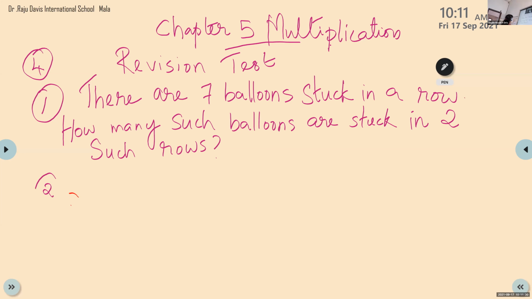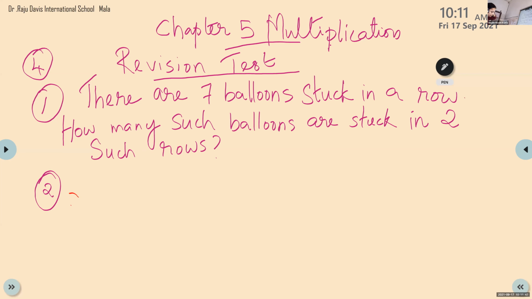So next one, question number 2. We are revising today with the word problems. See children, we have discussed there are 3 steps. For each step you will get 1 mark. So you have to write the full steps, like 3 steps will be there.